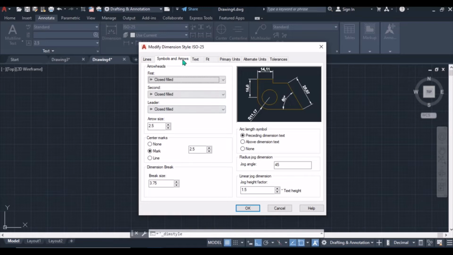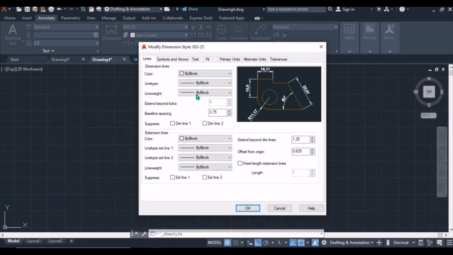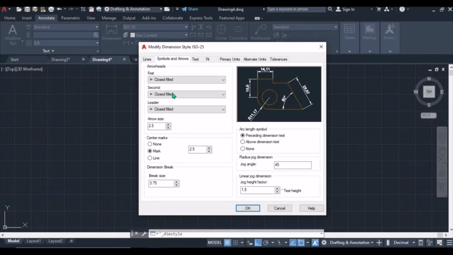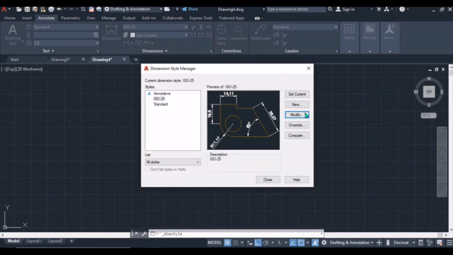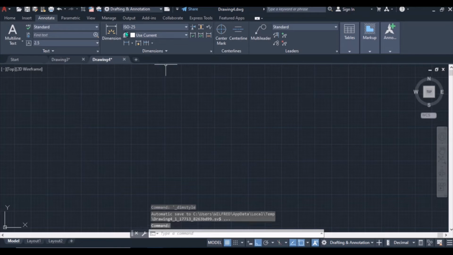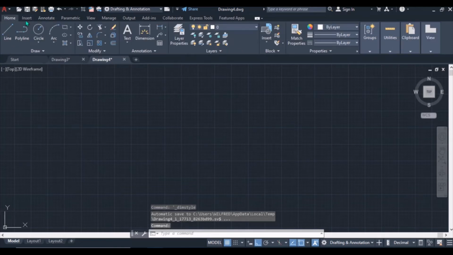according to your requirements. You can adjust the lines, the symbols and arrows, the arrow size, and you can edit your text. That's the text that you will be using on the dimension. Then you just press OK, and the final thing you will have to do is Set Current and Close. That's how you will simply annotate.